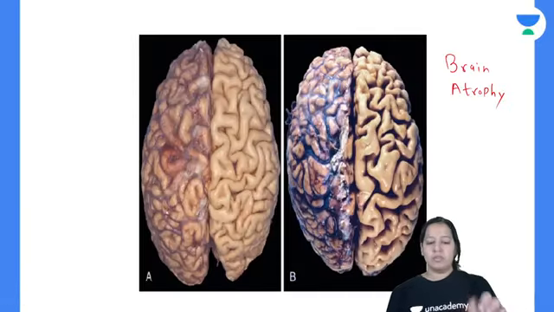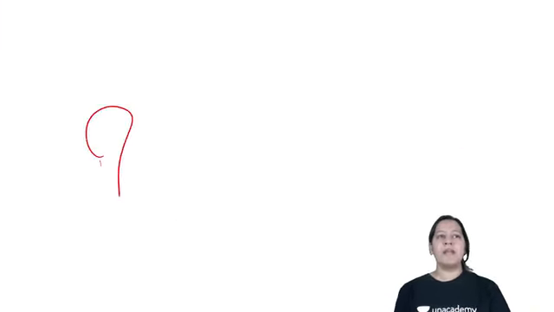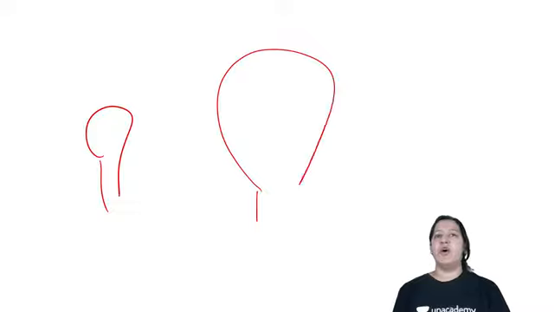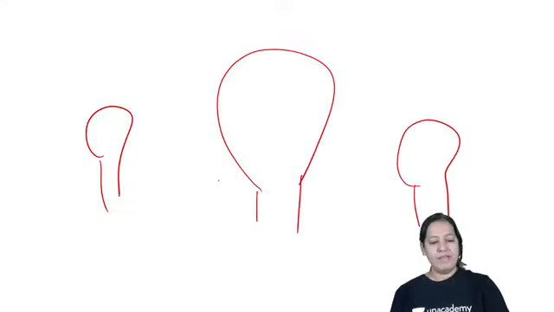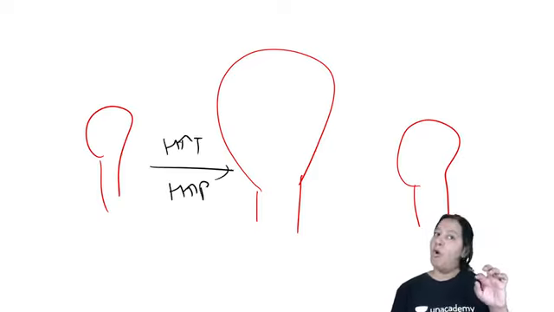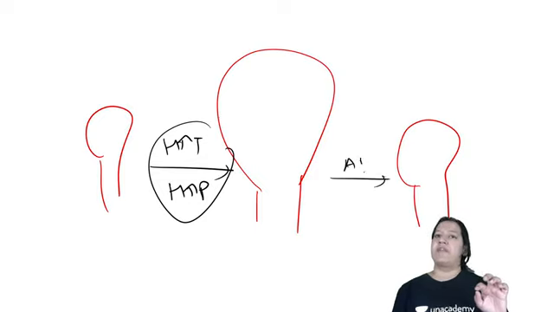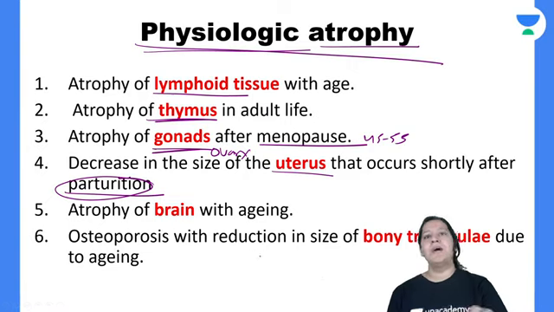Give me a thumbs up. Have you got it? To go from the normal non-pregnant state to pregnancy, and to come back from the pregnant state after parturition, my point is that this is an example of hypertrophy and hyperplasia both, and this is an example of atrophy. So the uterus is an example of 3 adaptations. Have you got it? Give me a thumbs up. So that is the thing.